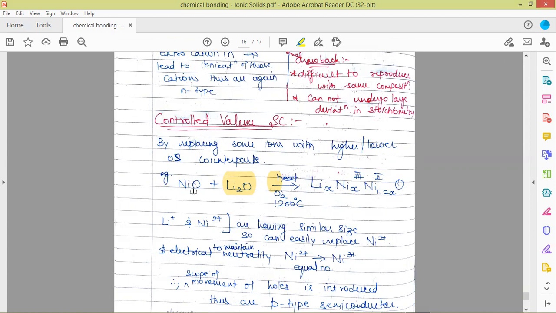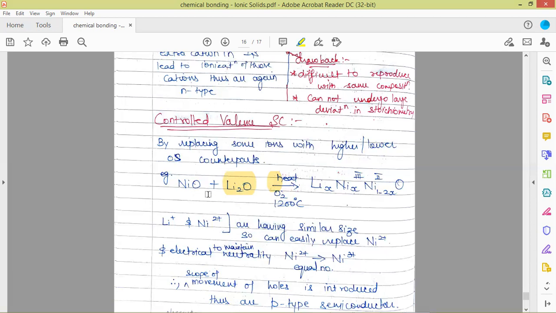This is a metal oxide which is not a good conductor, it is a semiconductor which will conduct electricity due to defects, and we can increase its conduction by introducing some more defects into its structure. And we can convert it to a controlled valence semiconductor. We can control its conduction.